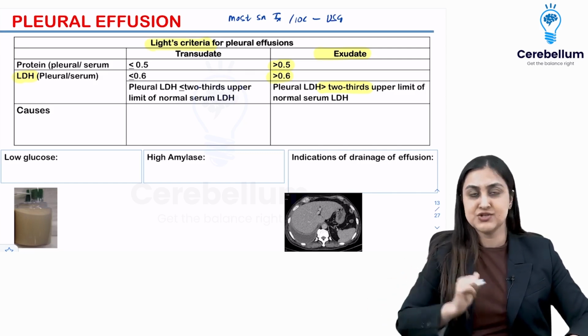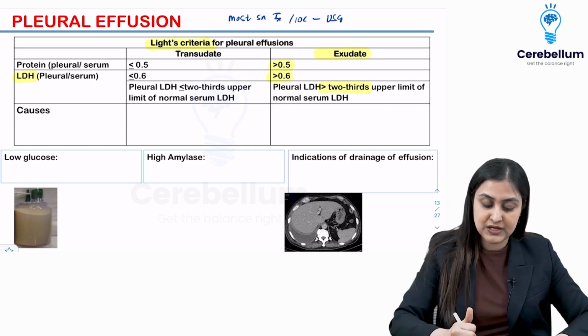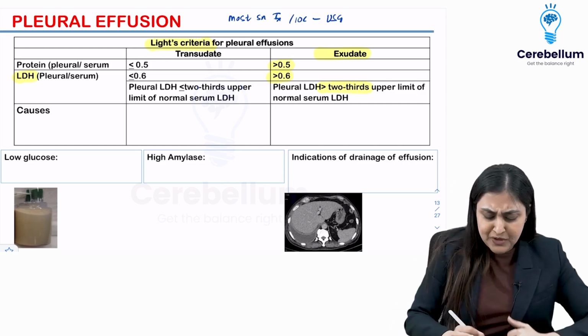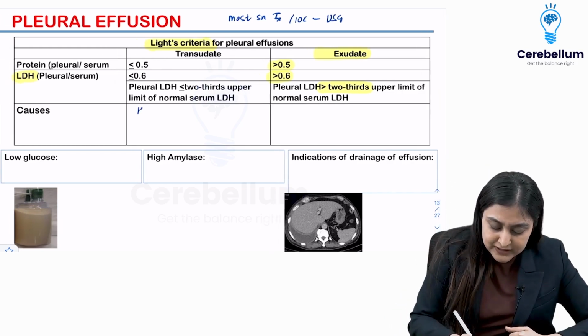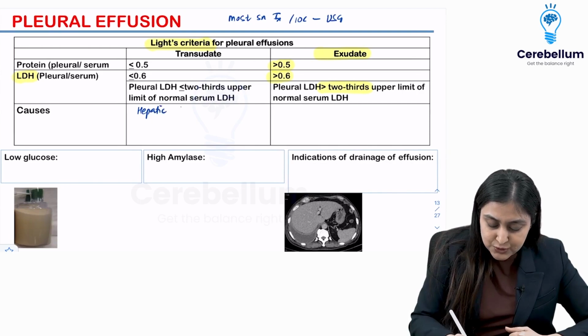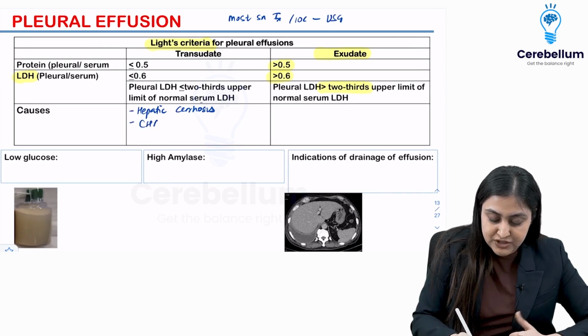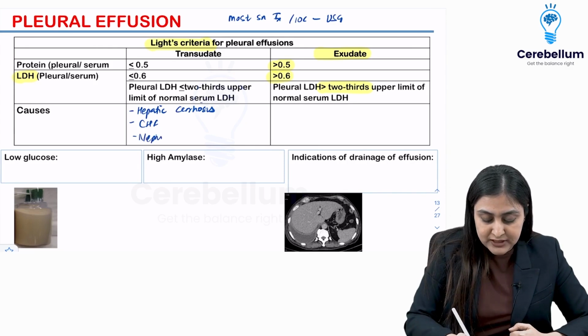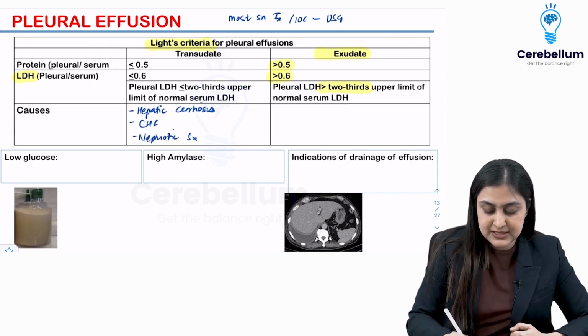If it's lesser, it is transudative. I'm sure you know about this. So transudative is anytime you have low protein and low LDH. So tell me a few causes. One, we can have hepatic cirrhosis, that is known as hepatic hydrothorax. The most common cause is CHF, congestive heart failure, that will lead to transudative. Or you could have nephrotic syndrome where the serum albumin is low.